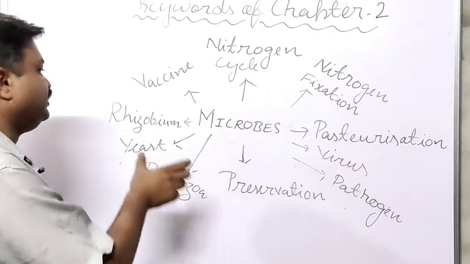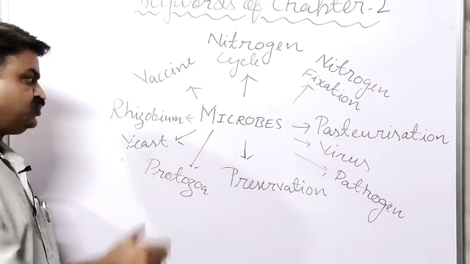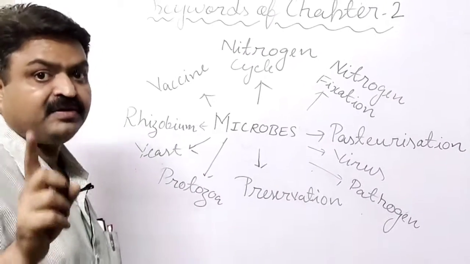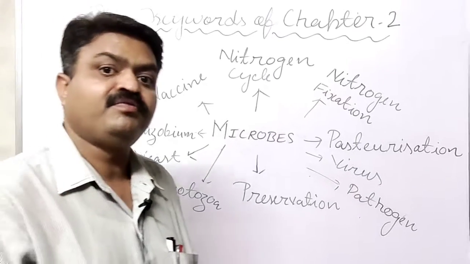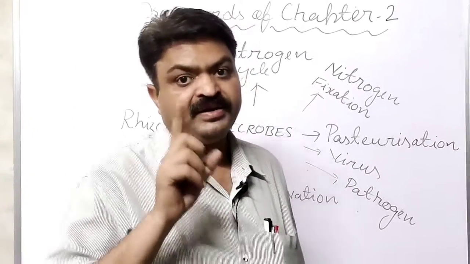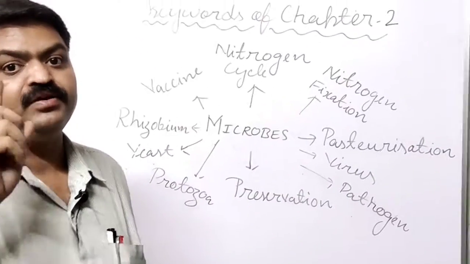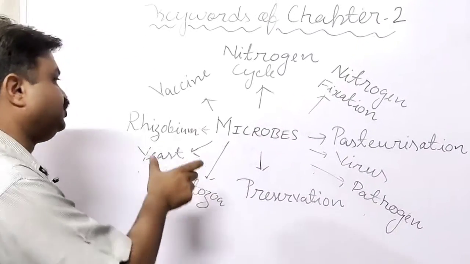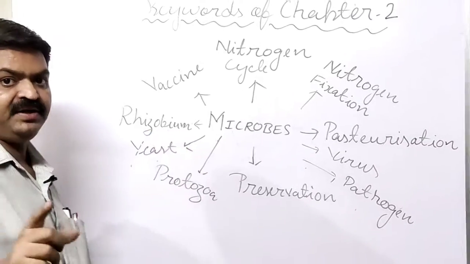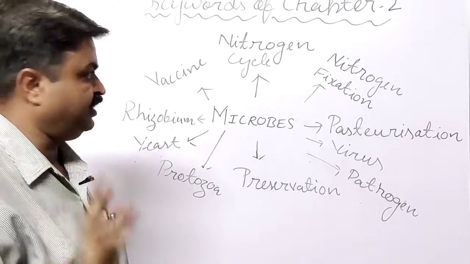Next is rhizobium. Rhizobium is a bacteria, student, that helps in the fixing of nitrogen, and it fixes the nitrogen around the roots of leguminous plants. So it is rhizobium, a nitrogen fixing bacteria.